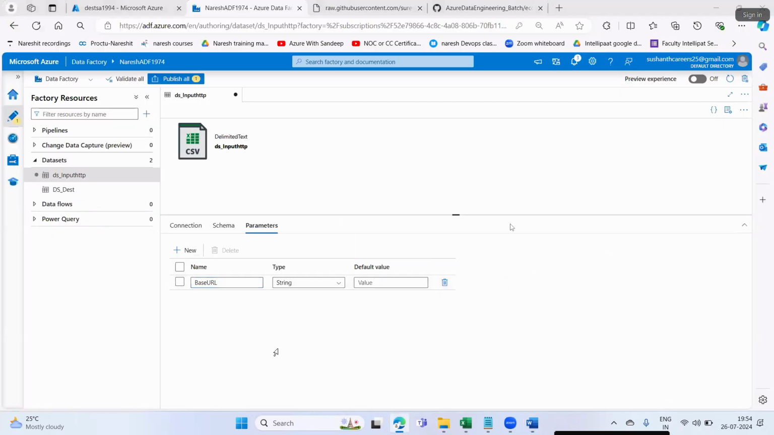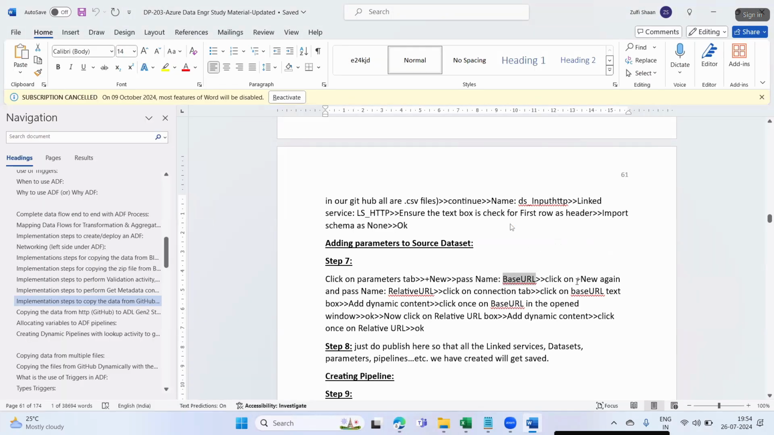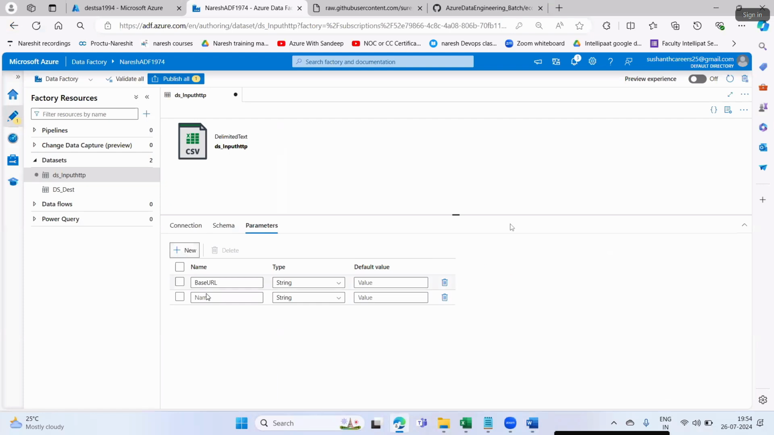I'll say here base URL. Click plus new again and pass the name as relative URL. Two parameters I'm defining. Why am I defining these two parameters? This parameter is for your GitHub main portal, and this parameter is for your file name.